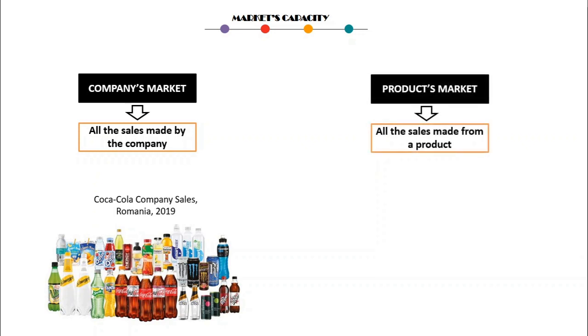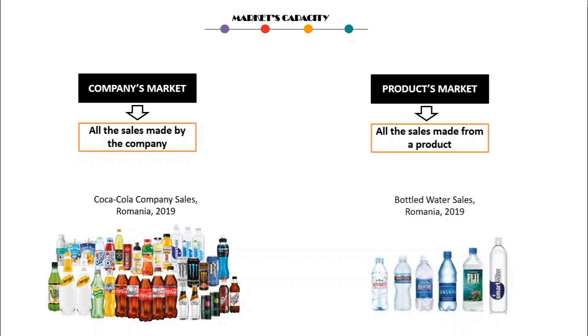Our second indicator is the products market, or all the sales made from a specific product like sugar, cars, books, smartphones, in a specific period of time and in a defined territory. We can have as an example the sales made from bottled water in Romania in 2019. We will consider all the producers, all the brands, and all the variations of that product.